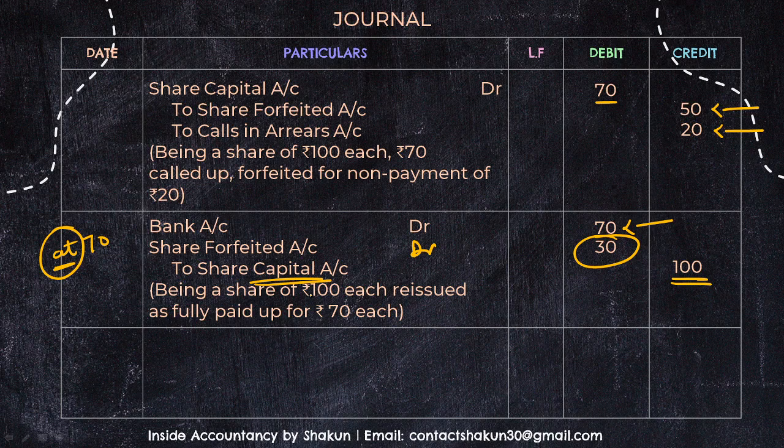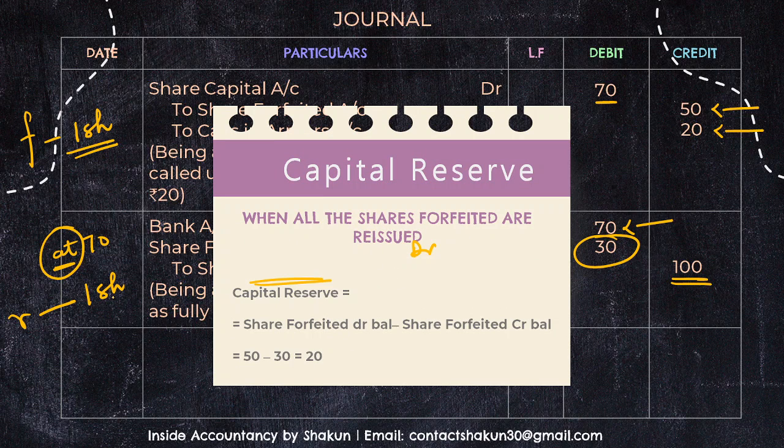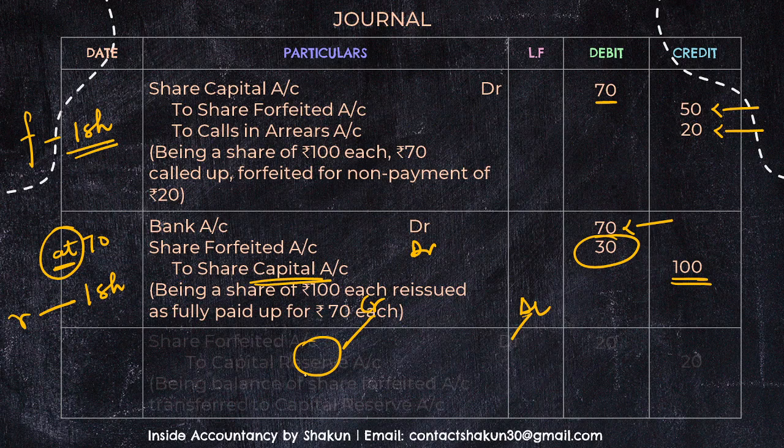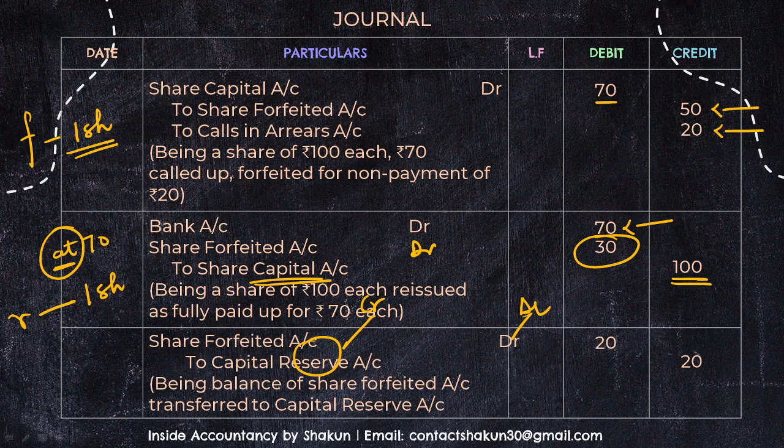Now we come to the capital reserve. Now in this question we are talking about 1 share. 1 share has been forfeited and 1 share has been reissued. So that means all the forfeited shares have been reissued. So our capital reserve will be equal to share forfeited CR balance minus share forfeited DR balance, that is 50 minus 30, which is equal to 20. So the entry for this would be share forfeited account DR to capital reserve,